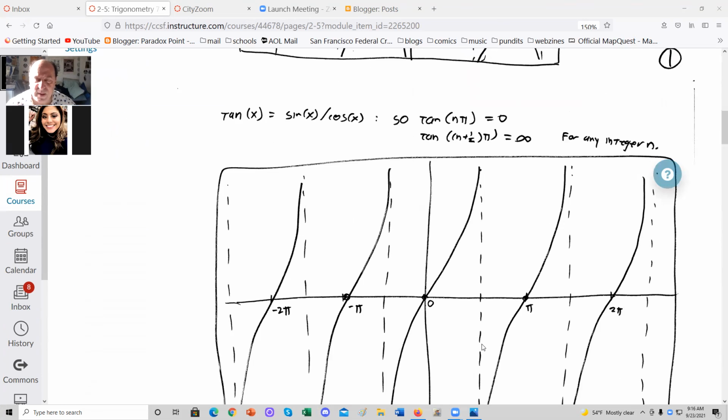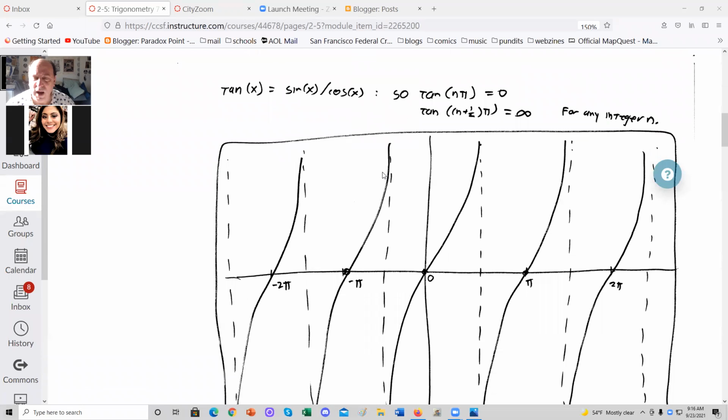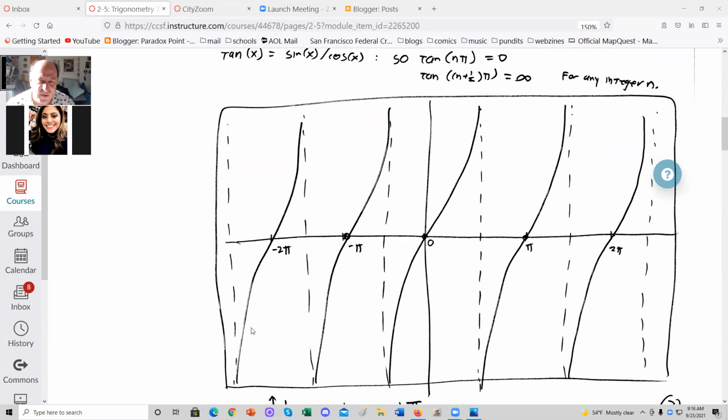Tangent is sine over cosine. So it equals 0 when sine is 0. And so tangent of n times pi is 0, because sine is 0 at those points. It equals infinity at n and a half times pi, because cosine is 0 at those points, and it's division by 0. So we have an infinity, a 0, an infinity, a 0, and so on.